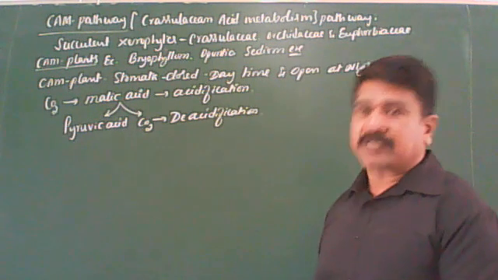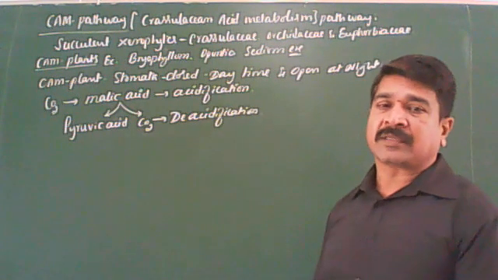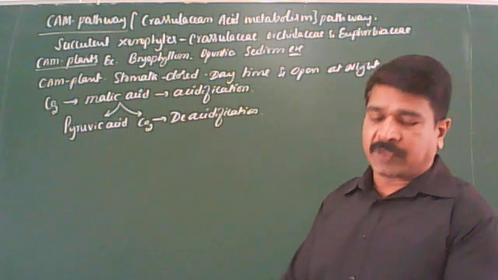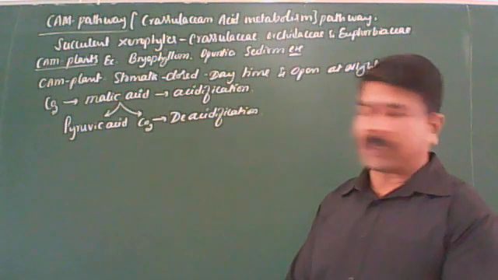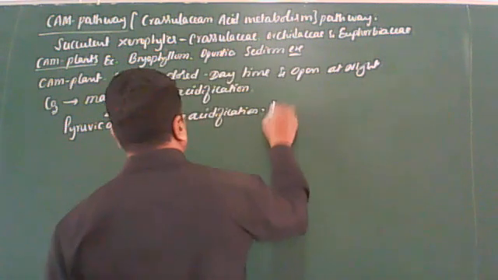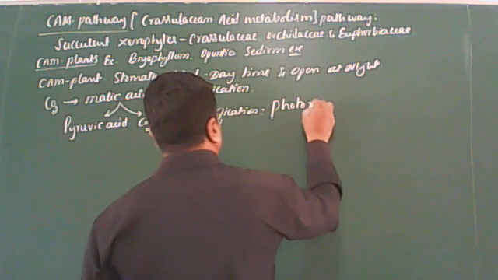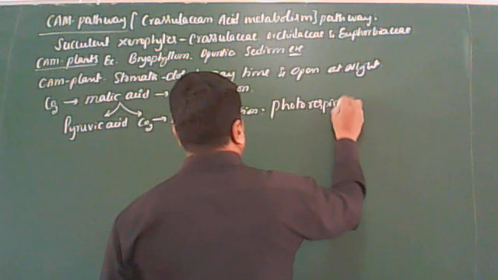Clear? So with this, we have completed the pathways in photosynthesis: light reaction, C3 pathway, C4 pathway, CAM pathway. I think you're getting it. Now let us come to photorespiration.